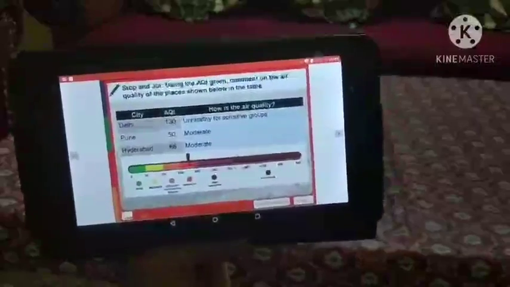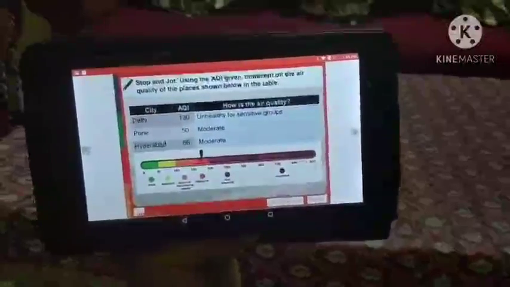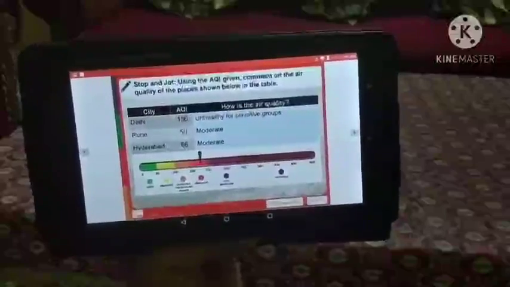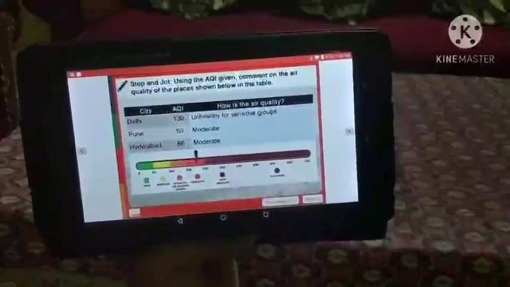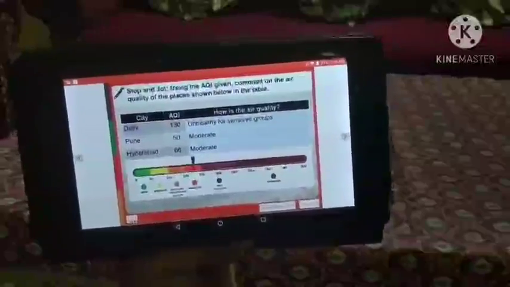So how is the air quality in Delhi? It is unhealthy for sensitive groups. In Pune it is moderate. In Hyderabad also it is moderate.